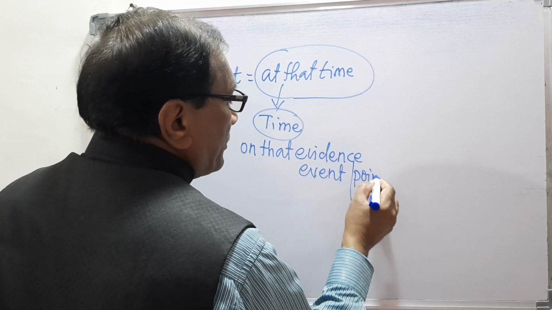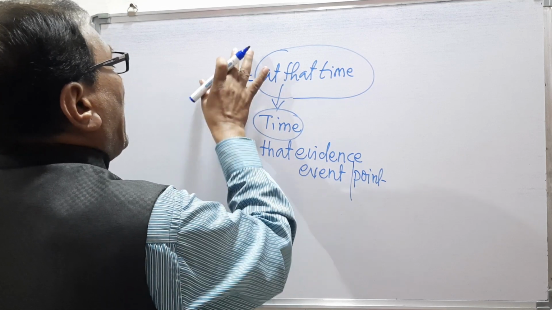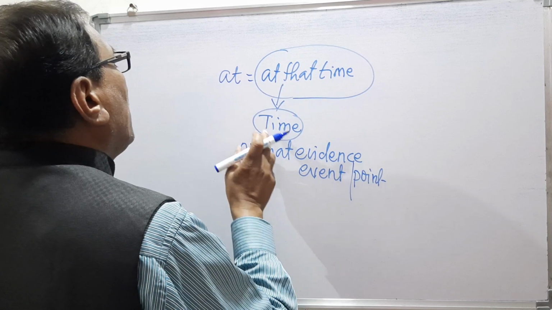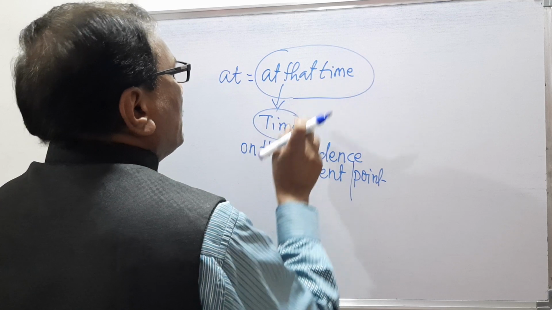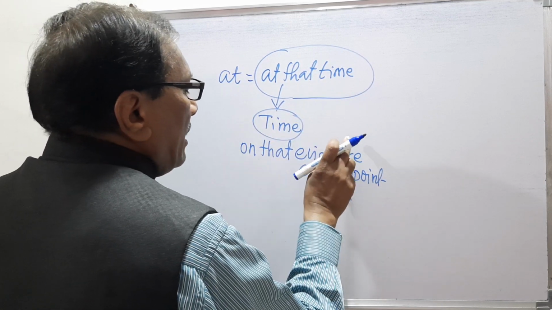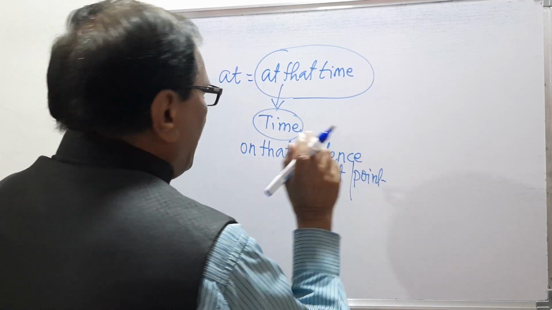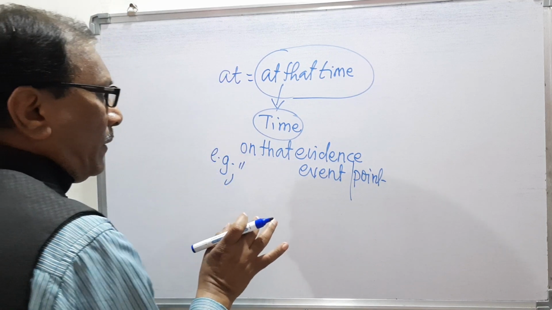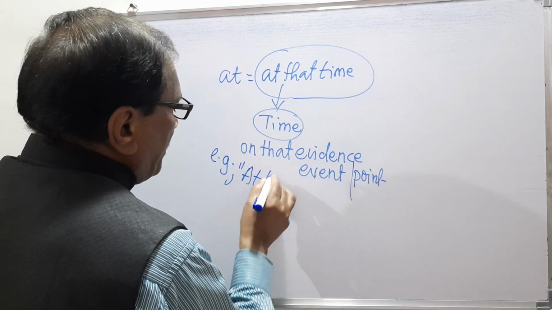At is the preposition, at that time is the phrase which has been made from this at, and this at that time is showing time, and its meaning is on that evidence or on that event or on that point.